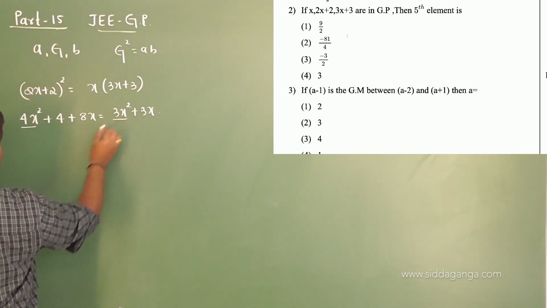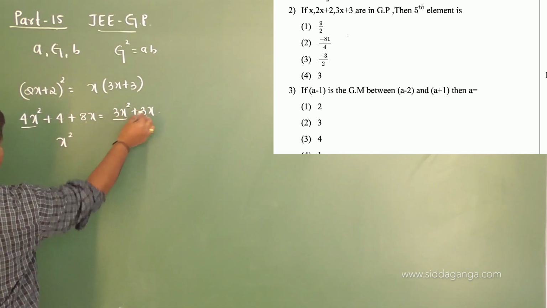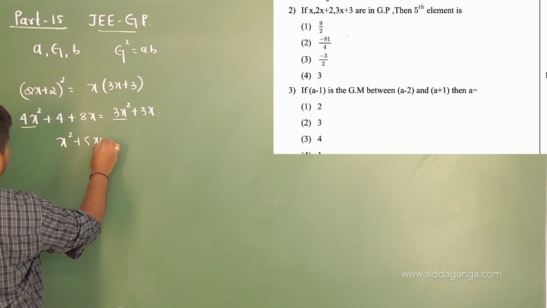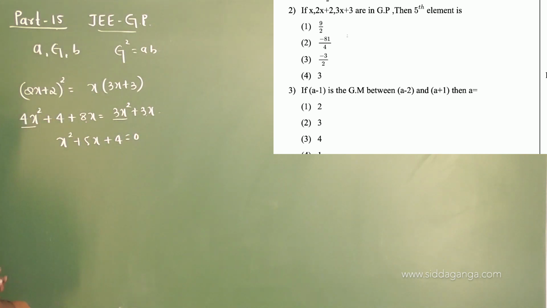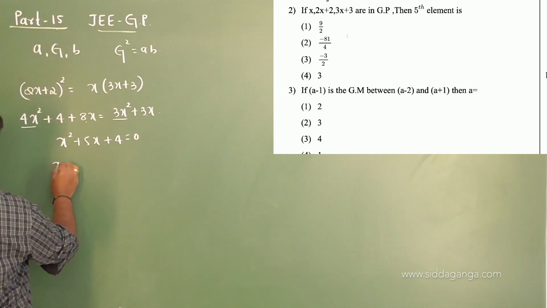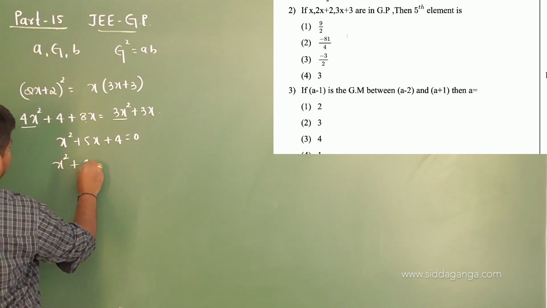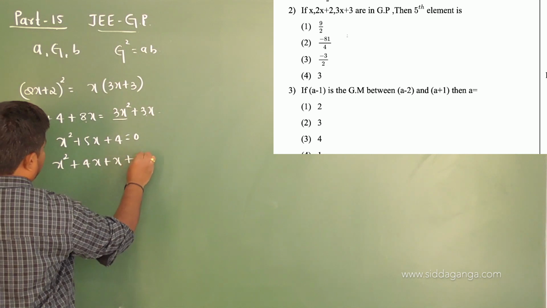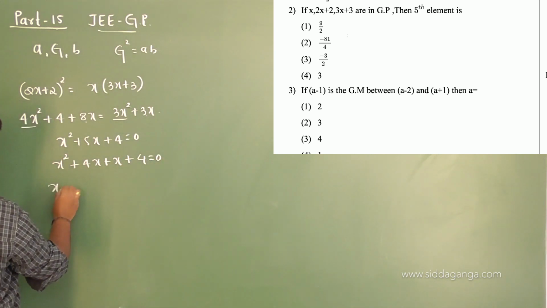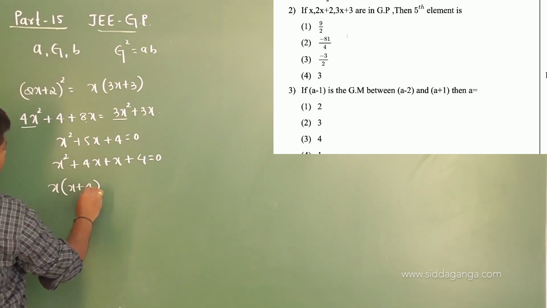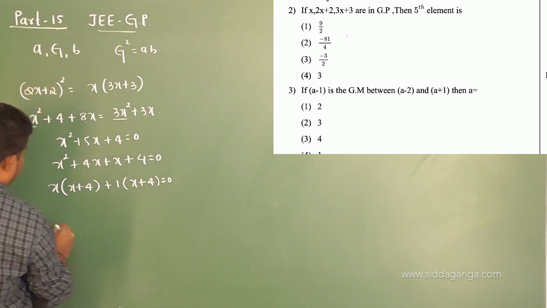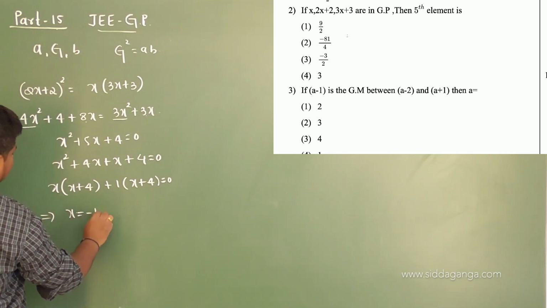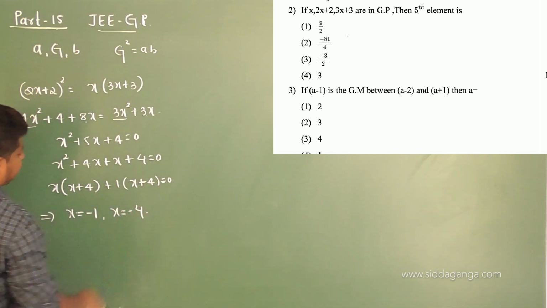Now you get 4x square minus 3x square, you get x square. So 8x minus 3x, plus 5x plus 4 is equal to 0. You will get the two values of x. Yes, x square plus 4x plus x plus 4 equal to 0. You get x into x plus 4 plus 1 into x plus 4. So from this you get what? x is equal to minus 1 or x is equal to minus 4.